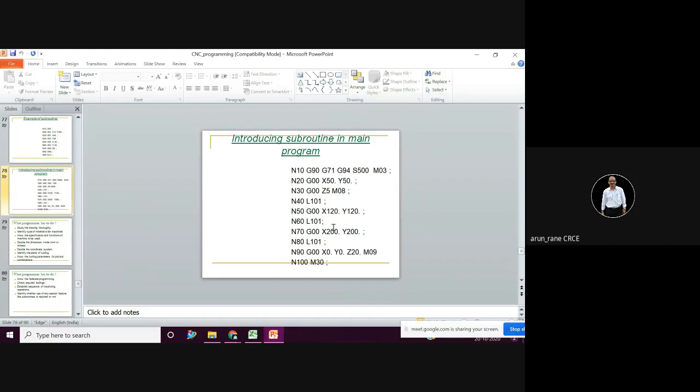Then again you are calling that subroutine at this point for pocket milling. That means one pocket here, another pocket here, a third pocket here. So it's probably pocket milling, and there are three pockets milled here. Then G00, X0, Y0. Again, in L101 this subroutine we have already written G90, so it will come to your program zero point, X0, Y0, and then Z20, M09, which is the coolant stop, and then M30 is reset and rewind.